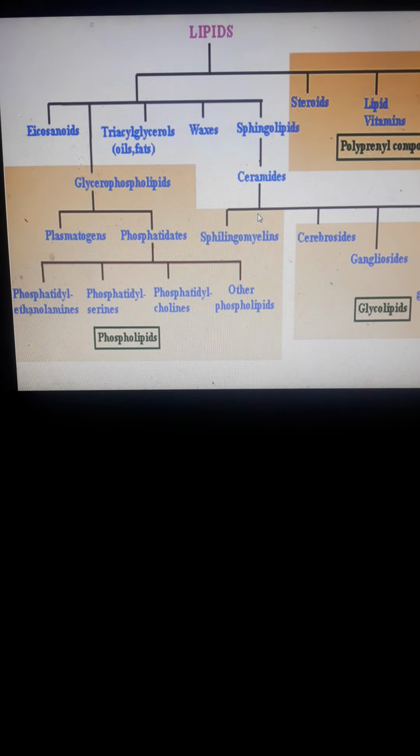Okay. So as a summary, you have lipids. Under lipids, we have steroids, lipid vitamins, and other terpenes. Under that one, we have eicosanoids, triacylglycerol, waxes, and sphingolipids. For glycerophospholipids, we have plasmalogens and phosphatidates. We have phosphatidyl ethanolamine, serine, choline, and other phospholipids. These are known as phospholipids because based on their structure, they have a phosphate group attached to them. And for ceramides, we have sphingomyelins and cerebrosides, gangliosides, and other glycolipids.